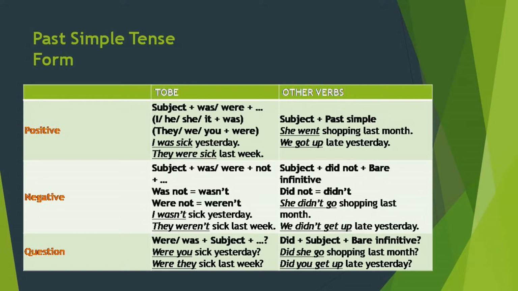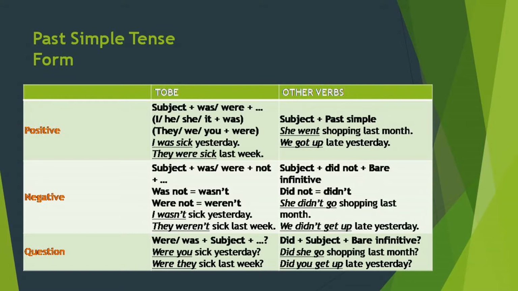So that is if it's a to be verb. And if there is not a to be verb, any other verb, then the subject plus the past simple form of that verb will be given. Like, she went shopping last month. Went is the past form of the verb go. Since it's a past tense, we have to use went instead of go. So, she went shopping last month. We got up late yesterday.